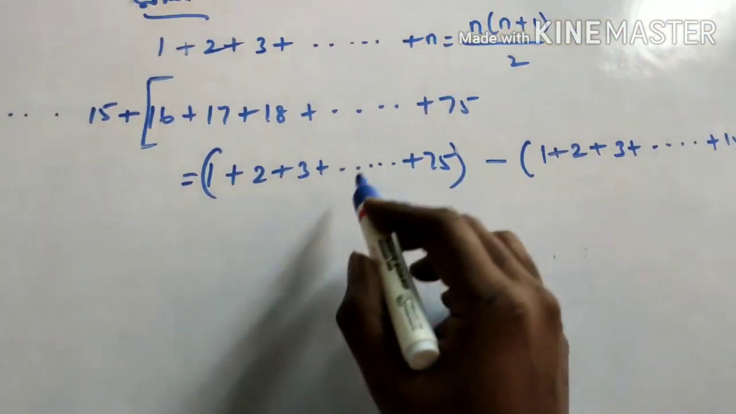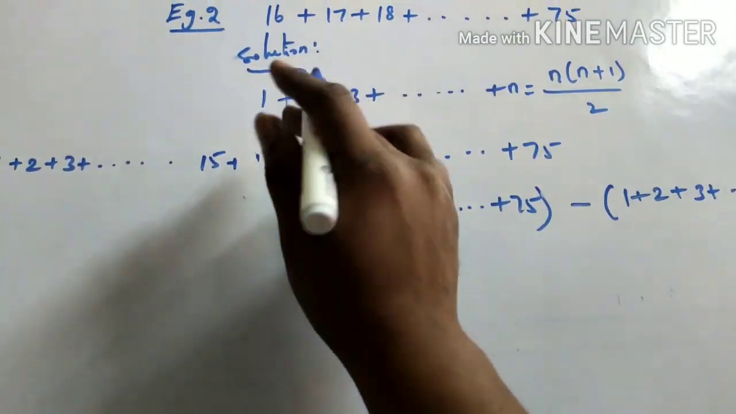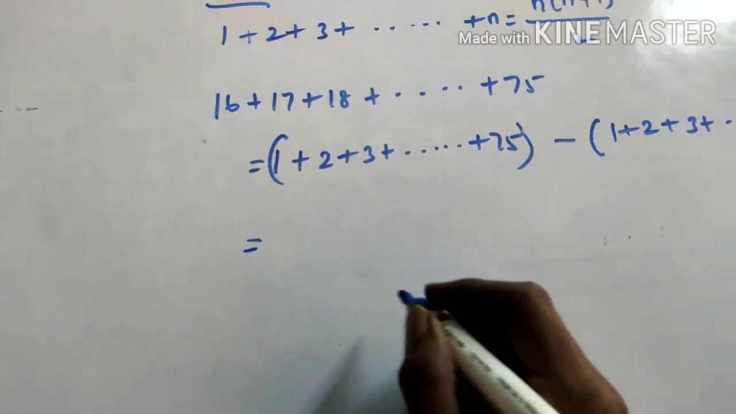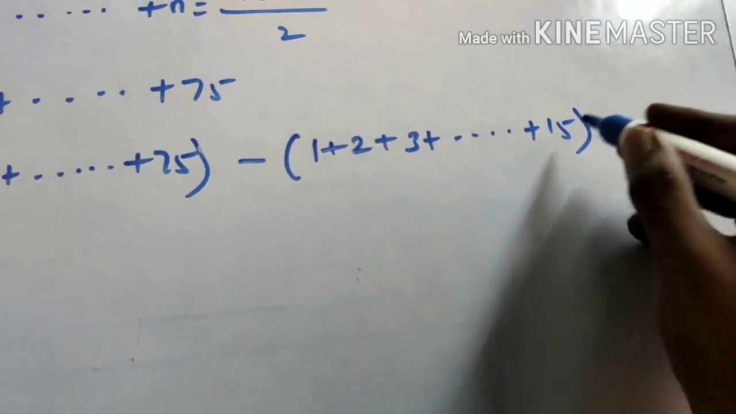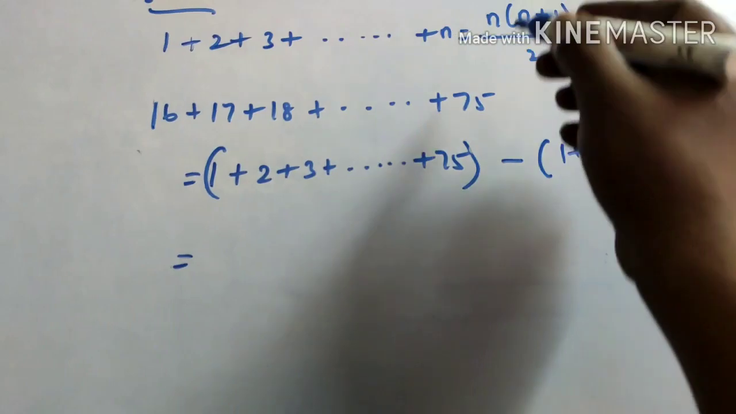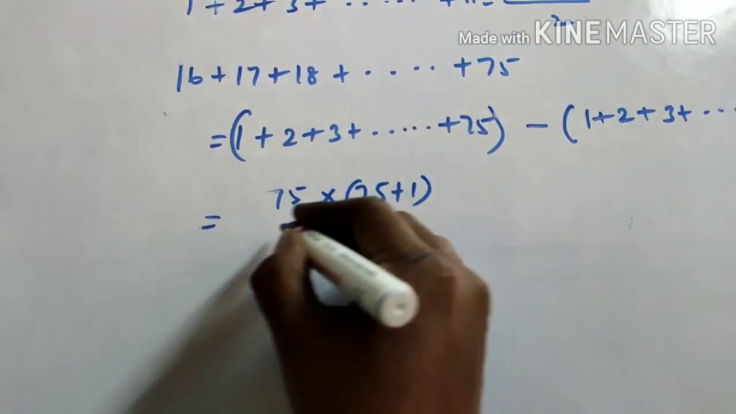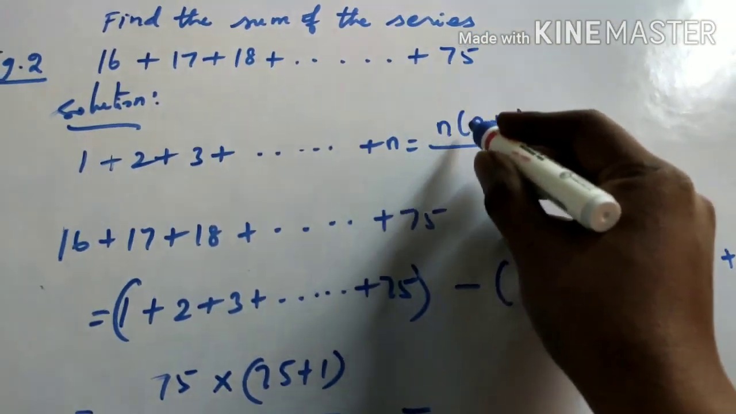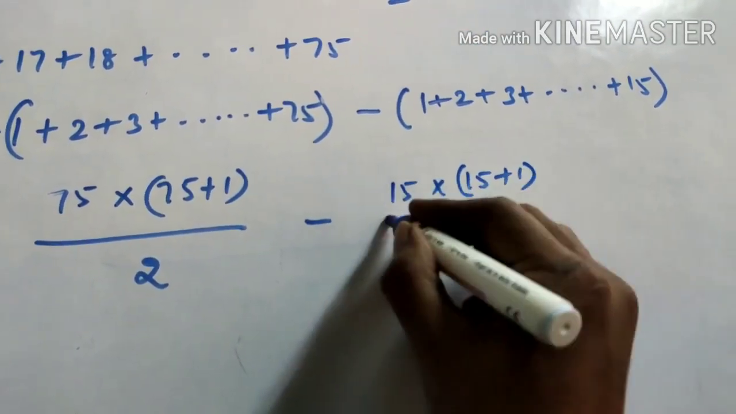Now we got two series. I have split one series into two series, which is equal to, now see here, in this series what is n? 75. In this series what is n? 15. So here the formula I wrote, just substitute 75 there first. n is 75: 75 into 75 plus 1 by 2, minus, here n is 15: 15 into 15 plus 1 by 2.